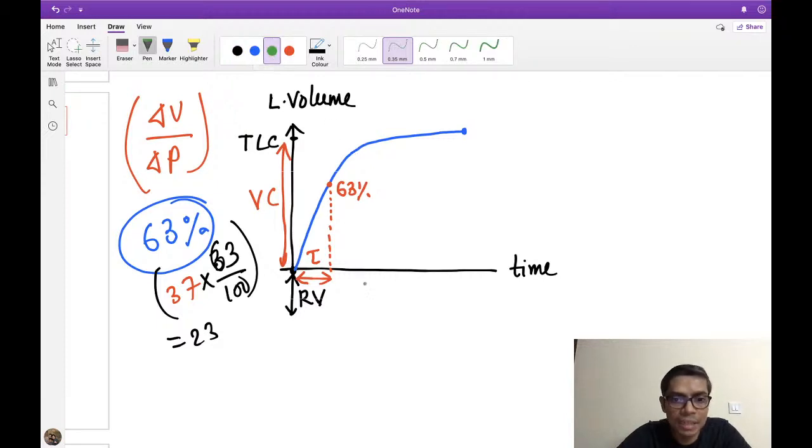Means within two time constants, how much filling of the lung is going to occur? 86%. So whenever 86% filling has occurred, how much is still remaining? Remaining is around 14%.